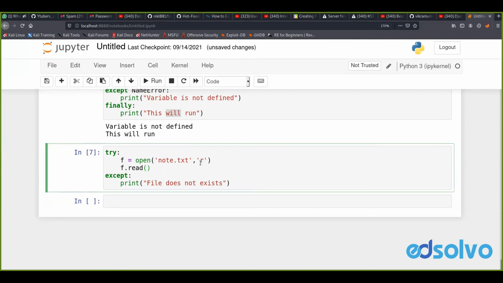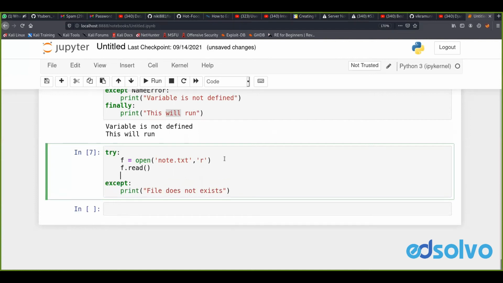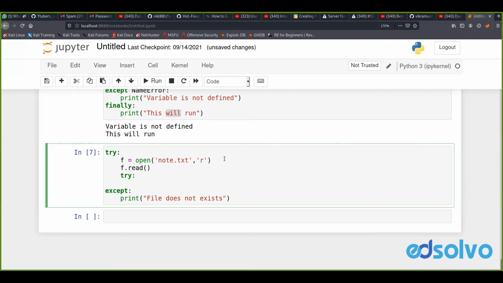I guess there is nothing inside my note.txt. Now I'm writing one more try block, and in that try block, f dot write something.